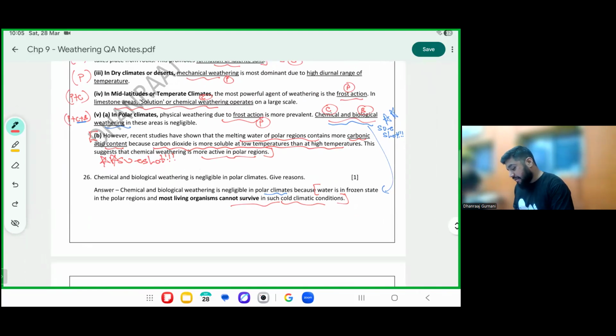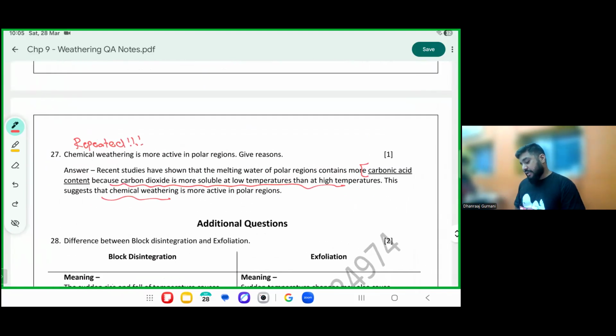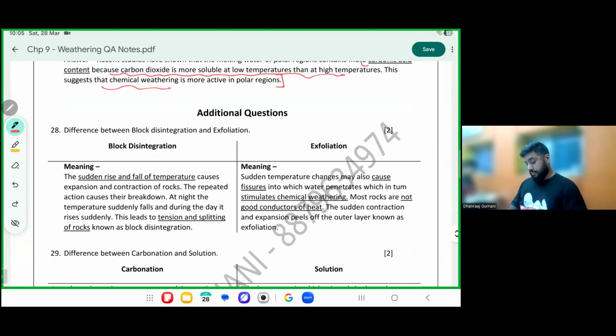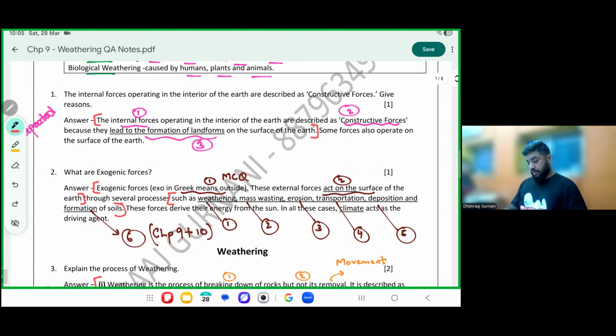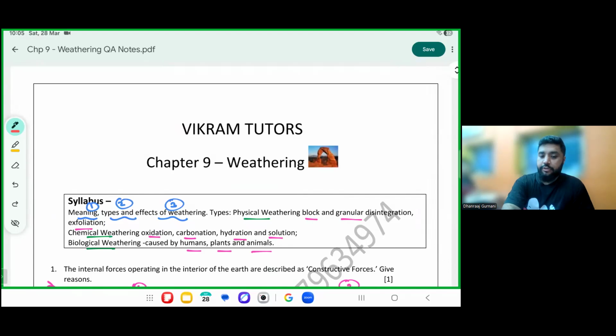But once it unfreezes, these all become active. This brings an end to the chapter.